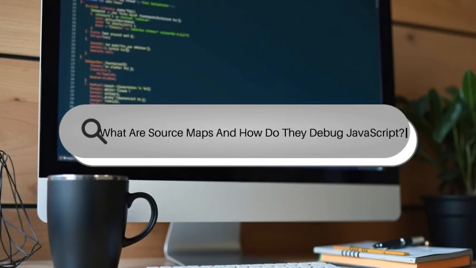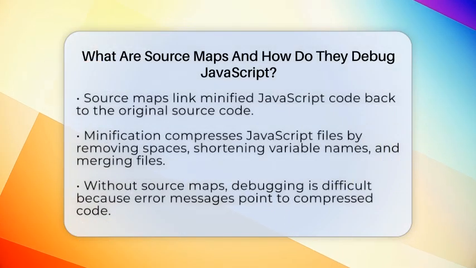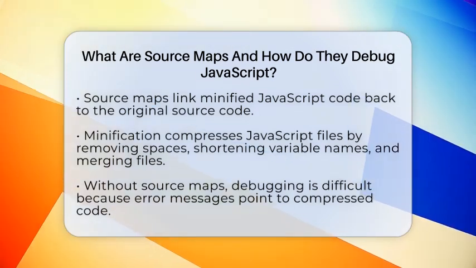What are source maps and how do they debug JavaScript? Imagine trying to fix a puzzle where all the pieces are jumbled and some are tiny. That's what debugging minified or compiled JavaScript feels like without source maps. They are like a map that shows you the original source code behind the transformed version.